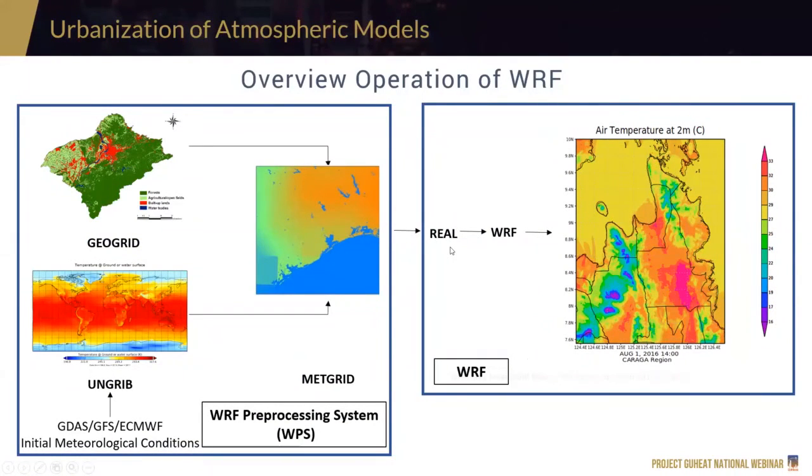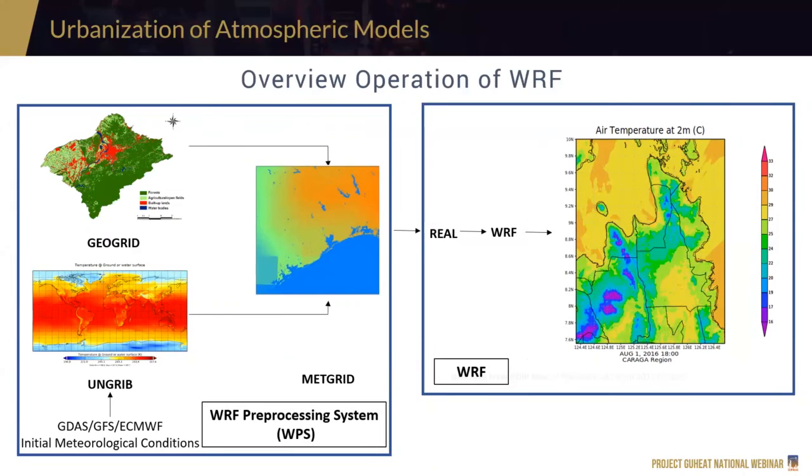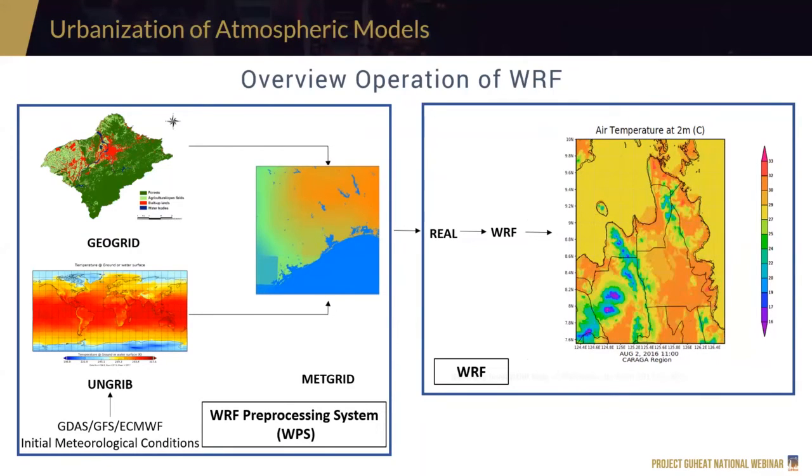This is just an overview of WRF. What this figure is actually telling us, we need to input some initial conditions, and then this generates the initial and boundary conditions, and then WRF solves the initial and boundary conditions, and then it generates this figure. And then we can do further analysis on it. Temperature man yan siya, or LST, or wind.